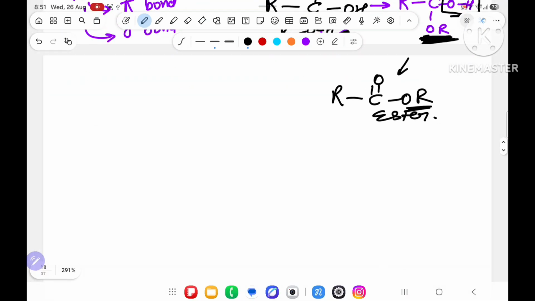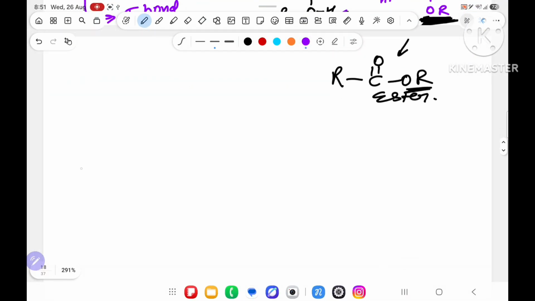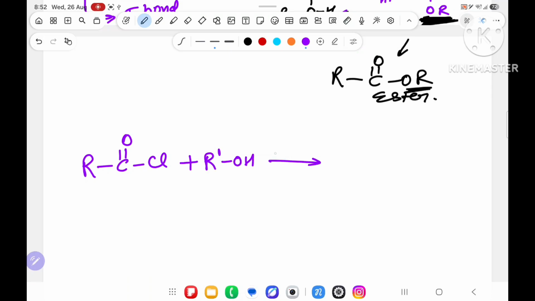Sometimes the esterification reaction follows some other route also. Suppose in place of the carboxylic acid you have taken acyl chloride, meaning acid chloride, in the presence of alcohol, and you will have to use a little bit of base, that is pyridine. It will also give RC double bond O, OR dash as the ester, and this time HCl will go outside.